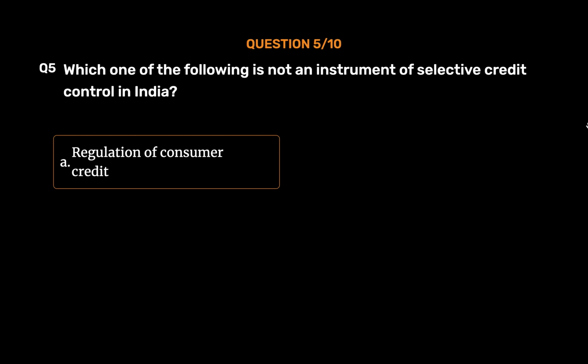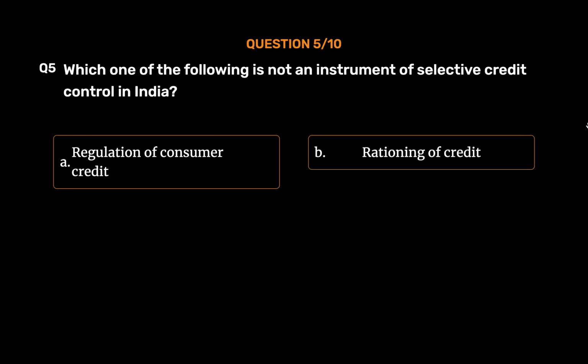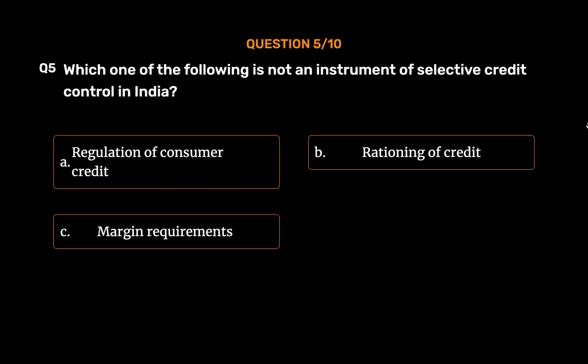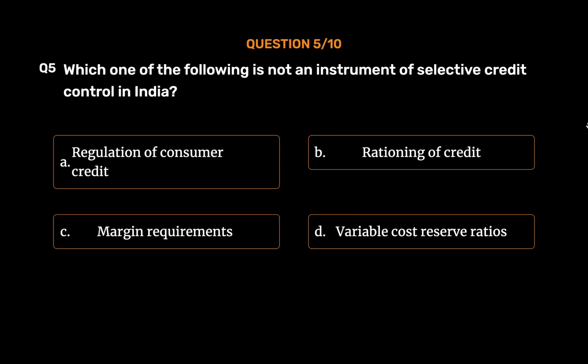Question number 5. Which one of the following is not an instrument of selective credit control in India? Option A. Regulation of consumer credit. Option B. Rationing of credit. Option C. Margin requirements. Option D. Variable cost reserve ratios. The correct answer is Option D.